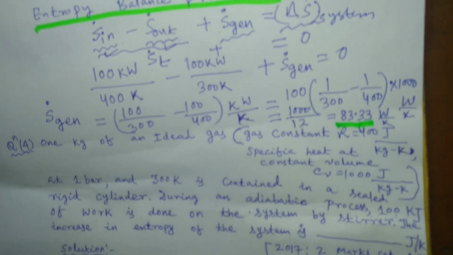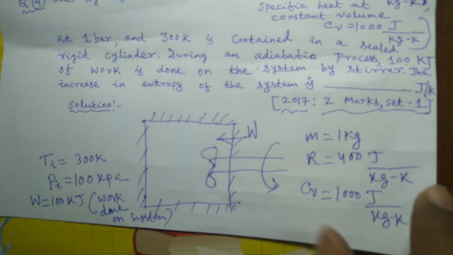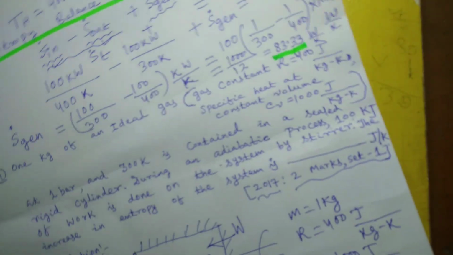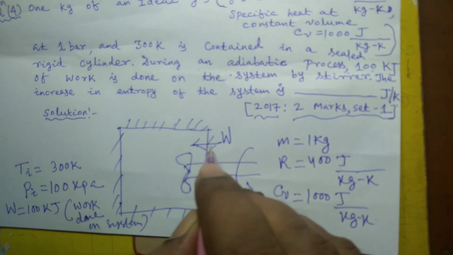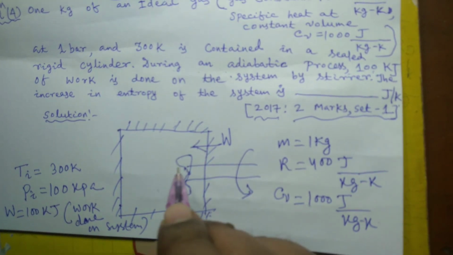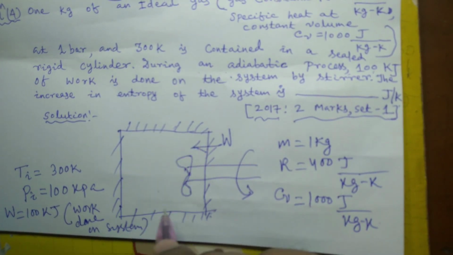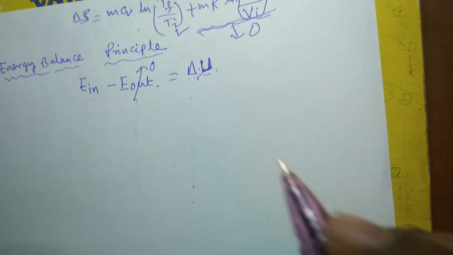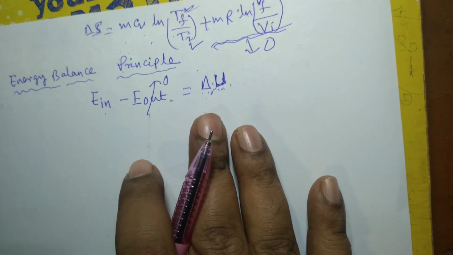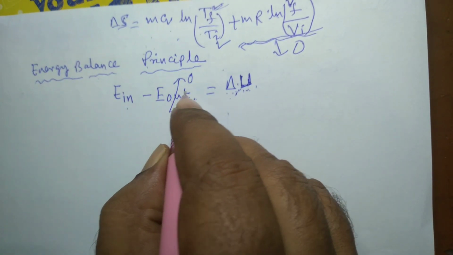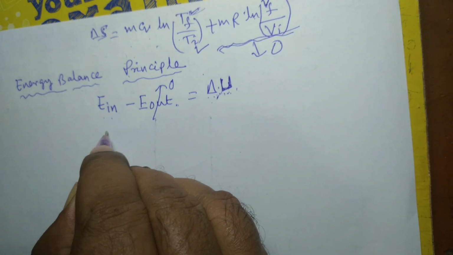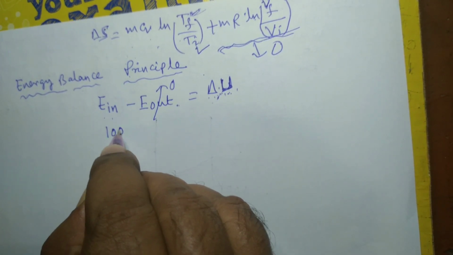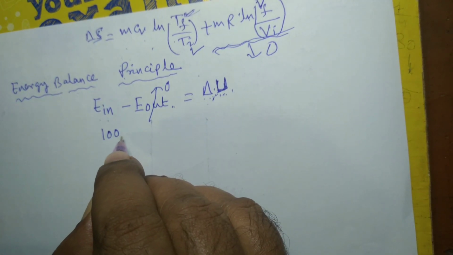So no heat is leaving or entering this cylinder. That's why, whenever energy enters the system, the temperature of the gas increases. And since the cylinder is rigid, there is no displacement work or boundary work. So E out is 0. E in is nothing but your 100 kilojoule in the form of paddle wheel work.